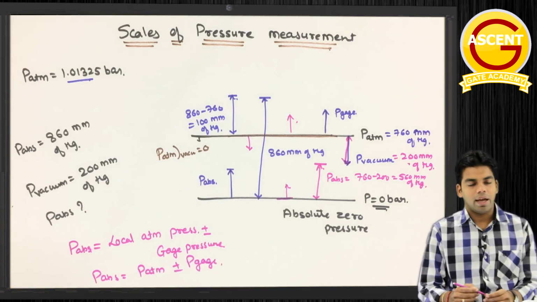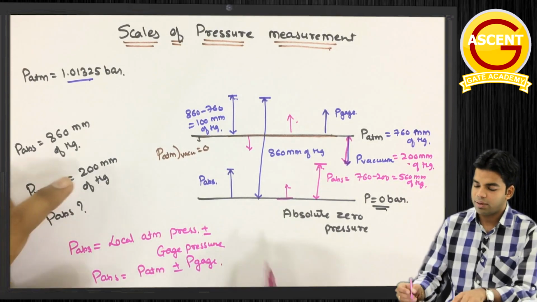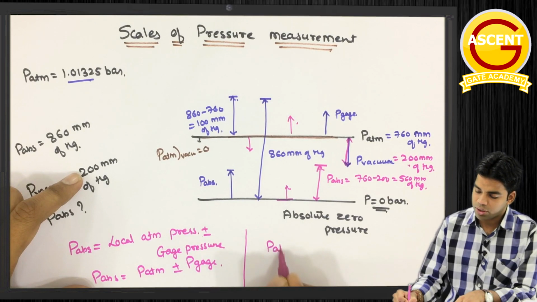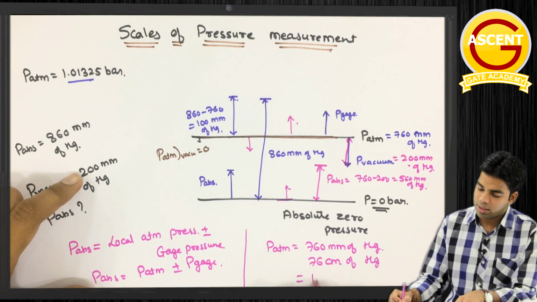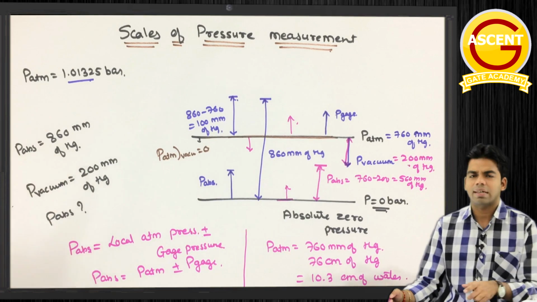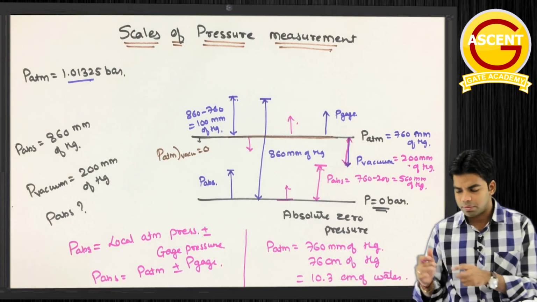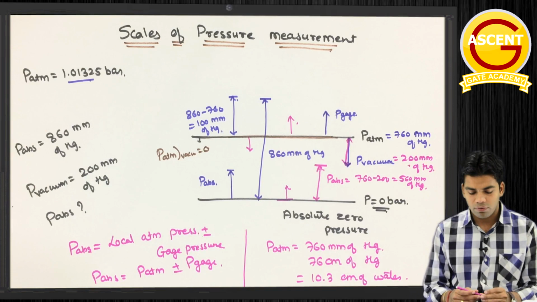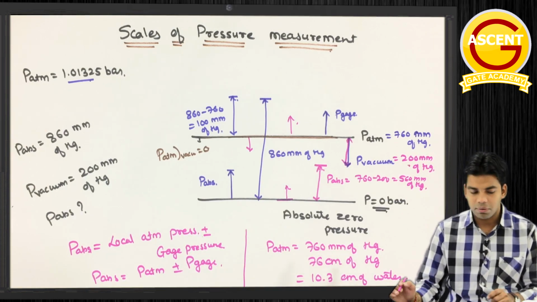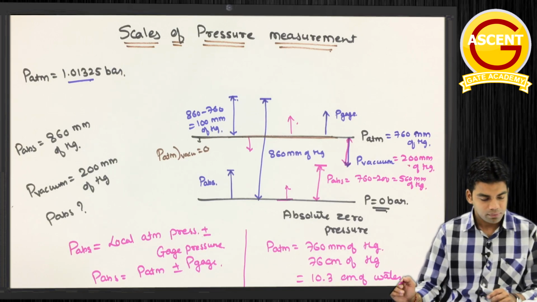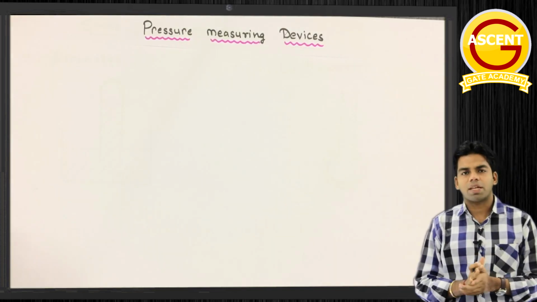Getting this? Okay. And standard atmospheric pressure at sea level is 760 mm of Hg, or you can say 76 centimeter of Hg, or you can say 10.3 meter of water column. Okay, now what is this 76 centimeter of Hg? We will discuss that now. So in terms of Hg, the local atmospheric pressure is 760 mm of Hg, and in terms of water column it will be 10.3 meter of water column. Getting this or not? Okay, so next is the pressure measuring devices.